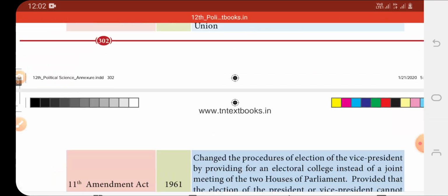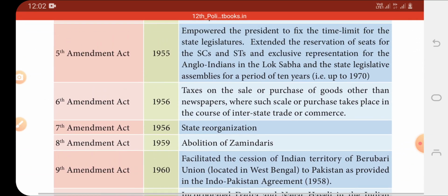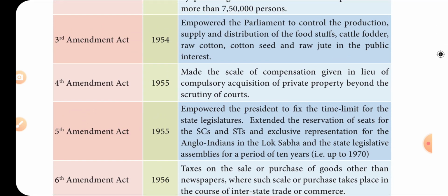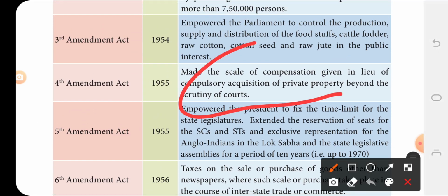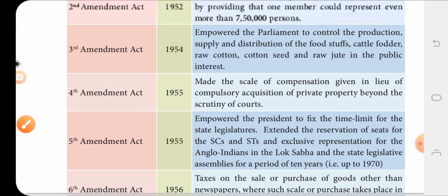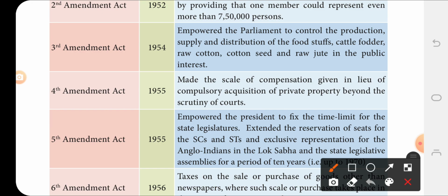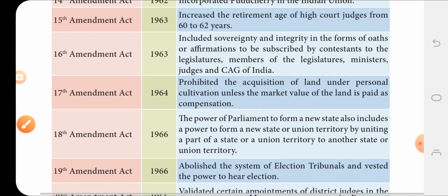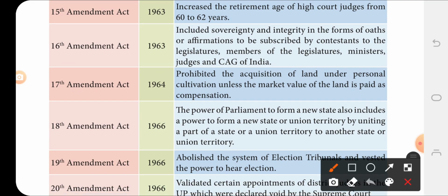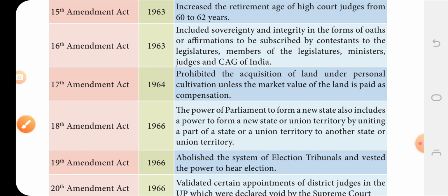We have already seen an amendment act regarding property acquisition, where they should provide an equal amount according to the market value of the property. The same thing happens here: if they do not have the ability to provide the market value, they should not acquire the land. This is the 17th Amendment Act, 1964.